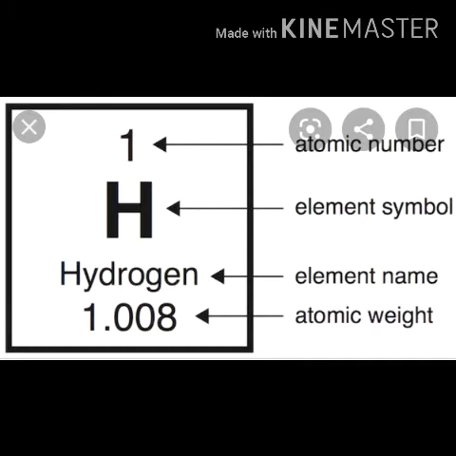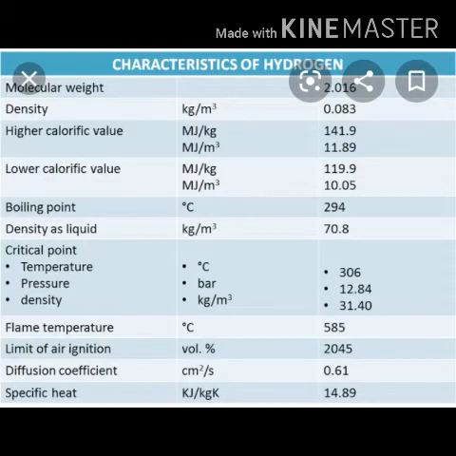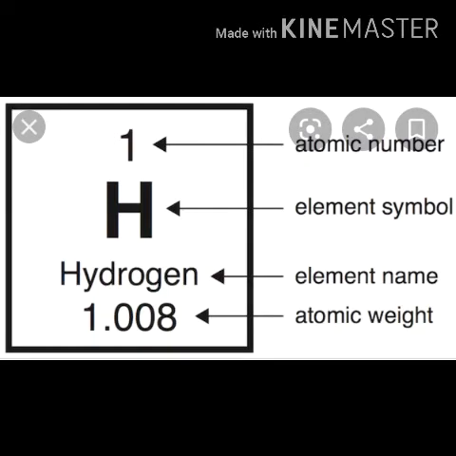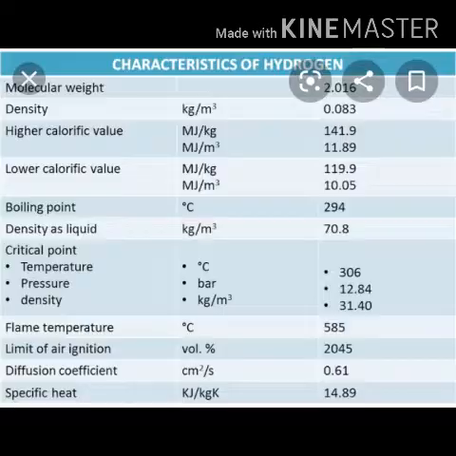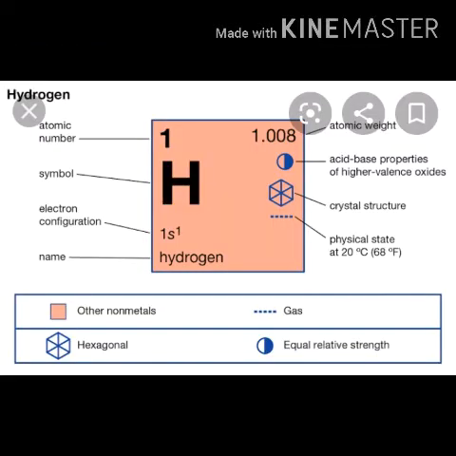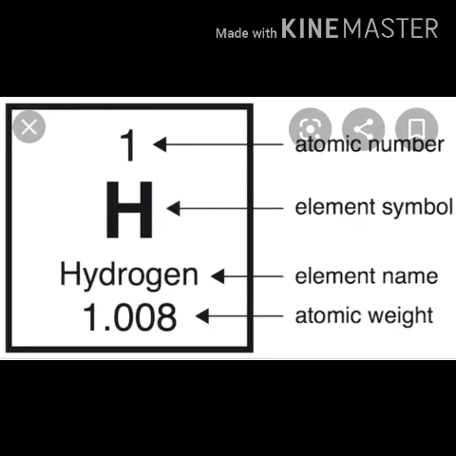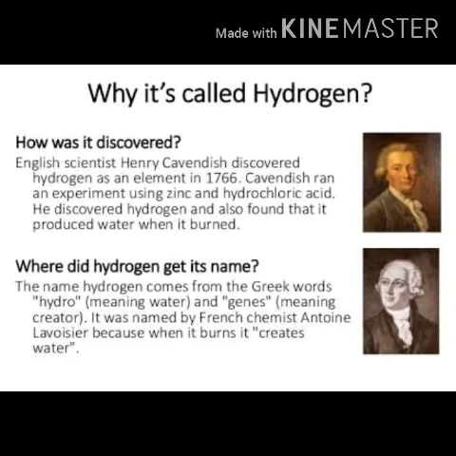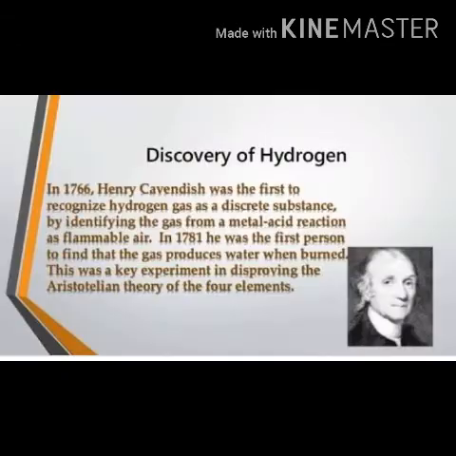We all know that the atomic symbol of hydrogen is H. Its electronic configuration shows only one electron, and its valency is plus one, or sometimes minus one. Molecular formula H2, density 0.09 gram per liter, atomic number 1, atomic mass 1.008 unit, atomic radius 37 picometer, molecular mass 2.016 unit, molar mass 2.016 gram per mole. We already know that hydrogen is a diatomic species. The diatomic H2 molecule is also termed dihydrogen.